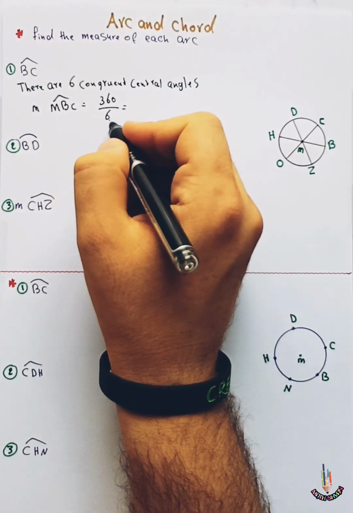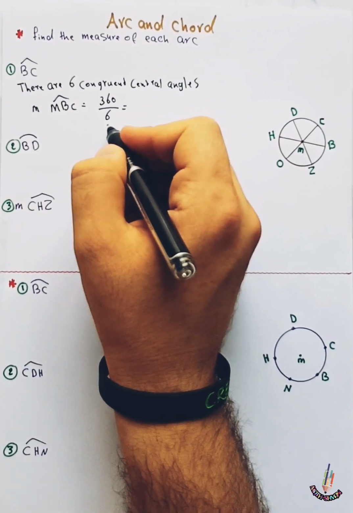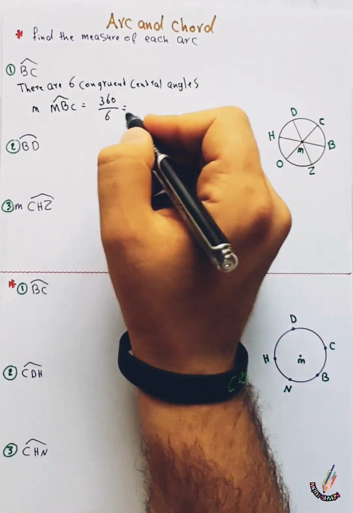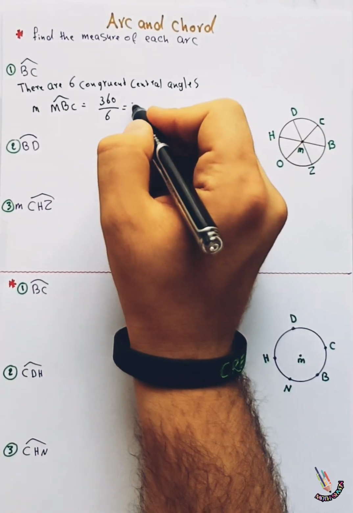So 360, because we have 6 congruent central angles, divided by 6 equals 60.